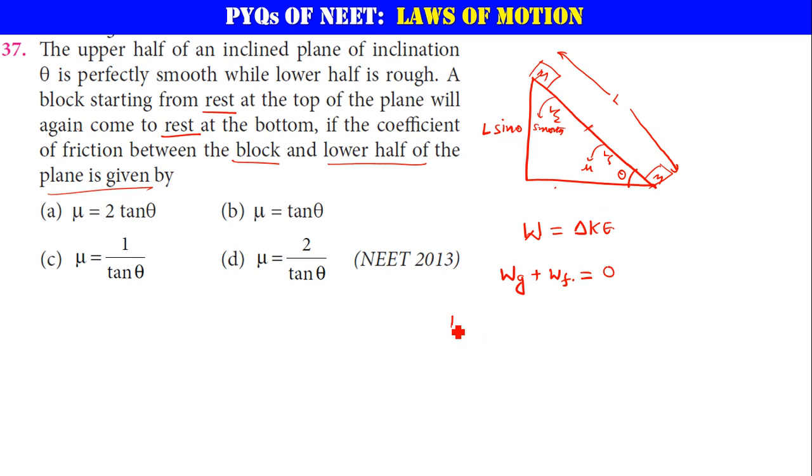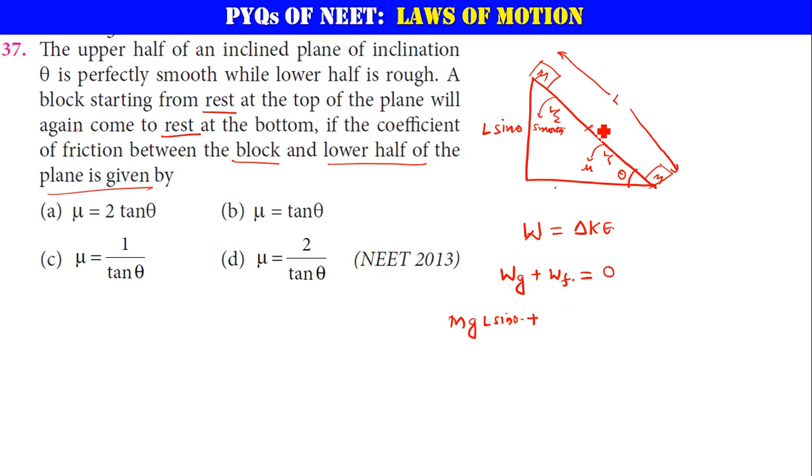Mg is the weight, and L sin theta is the height. You can say mgh will be the potential energy this block has got because of the height L sin theta. Plus, what is the work done by friction?